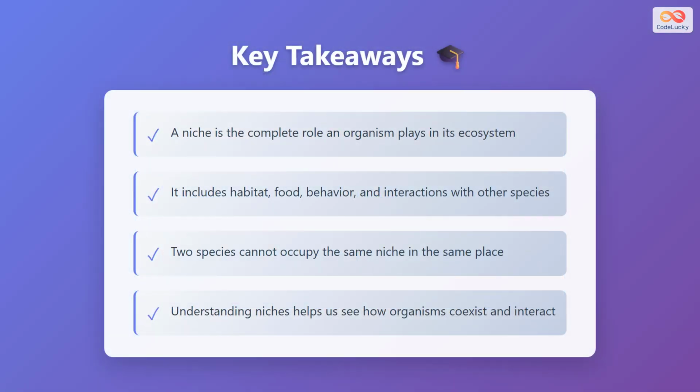Let us review the key points from this lesson. First, a niche is the complete role an organism plays in its ecosystem, not just where it lives. Second, a niche includes habitat, food sources, behavior, and interactions with other species. Third, according to the competitive exclusion principle, two species cannot occupy the same niche in the same place at the same time. Finally, understanding niches helps us see how organisms coexist and interact in complex ecosystems. By understanding an organism's niche, we can better appreciate the intricate balance of nature and how every species contributes to the health of its ecosystem.